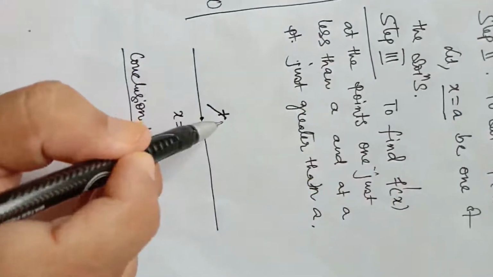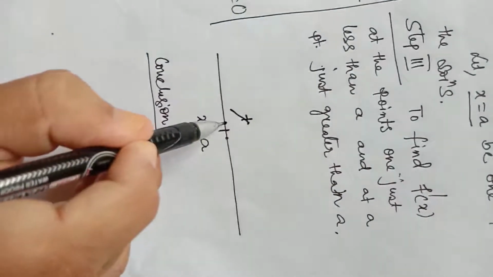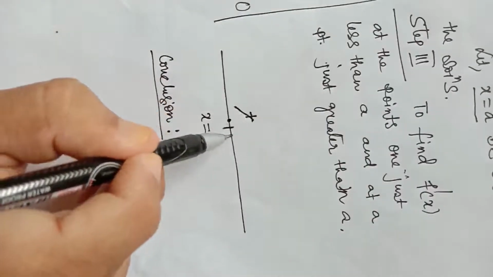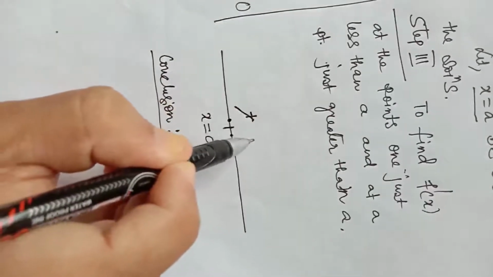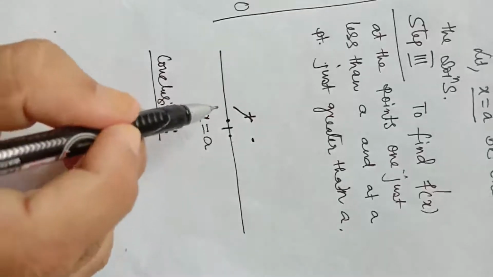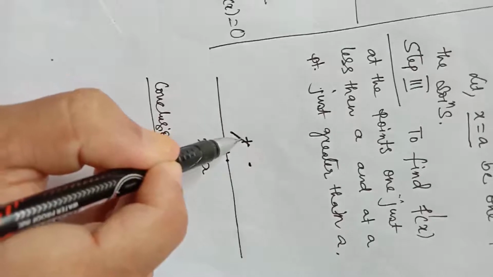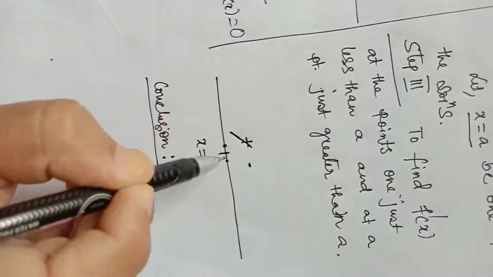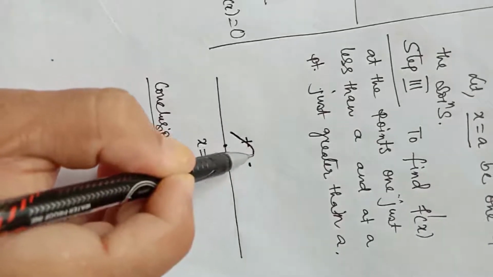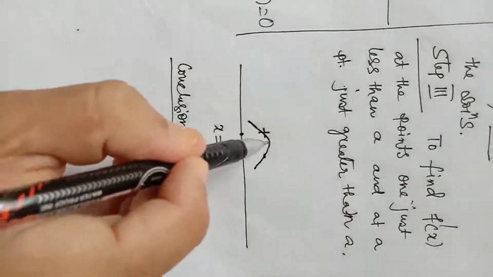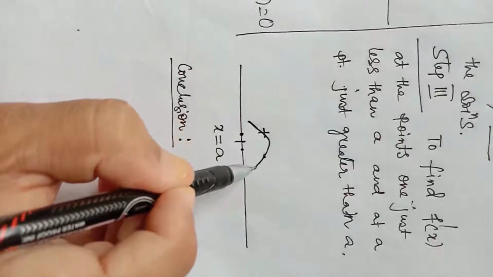Suppose at this point the sign of f dash x is positive, and at this point the sign of f dash x is negative. So to the left hand side f dash x is positive, which means fx is increasing, and to the right hand side of this fx is decreasing. So in that case x equal to a will be a point of maxima.